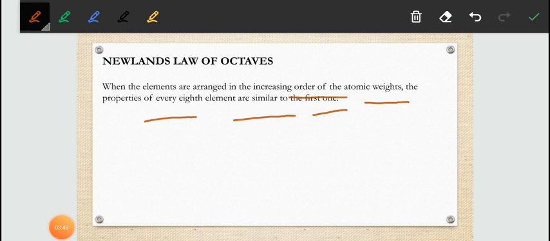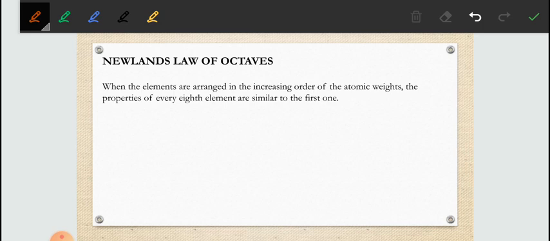Newlands called this the law of octaves, as every eighth note resembles the first in the octaves of music. He compared this law with music notes, as every eighth note repeats the first one.